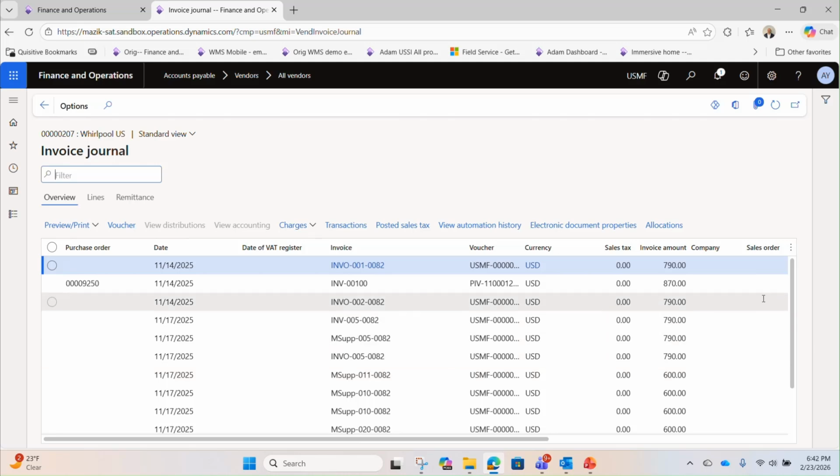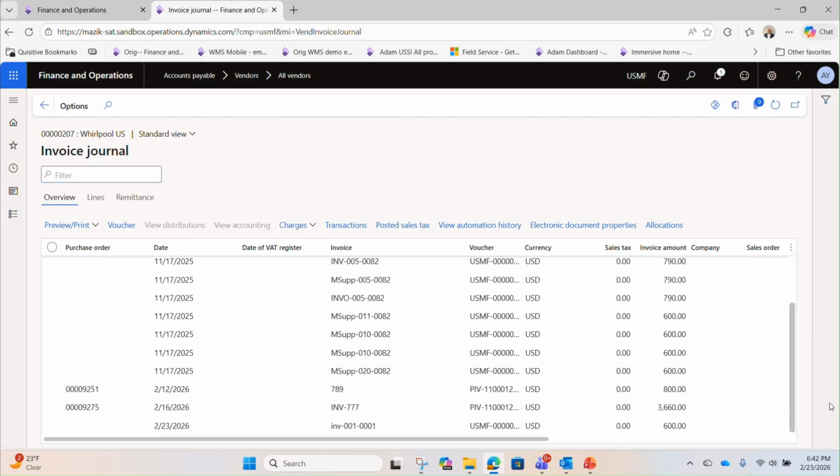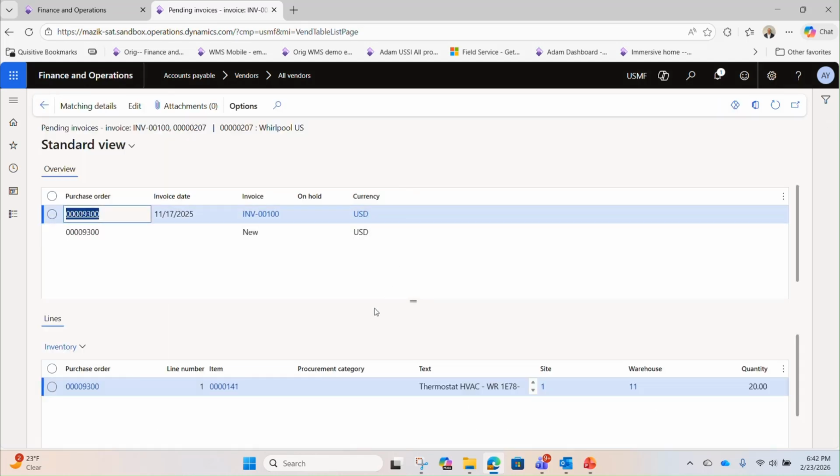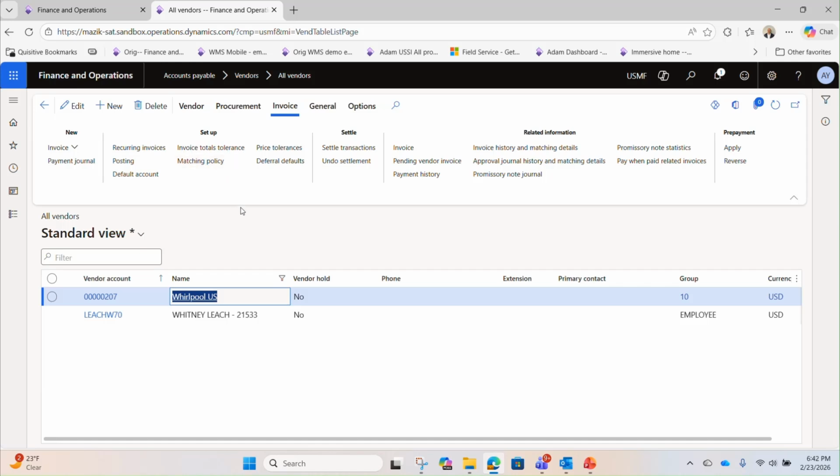As you can see, as we scroll down, we have several invoices that have been posted to the account, but in the bottom, there's a unique invoice number format, 0001. This is the same format we're going to use in our example, but we're going to use invoice number 2. As we go to our pending invoice file, we can see there's no pending invoices with the same invoice format.